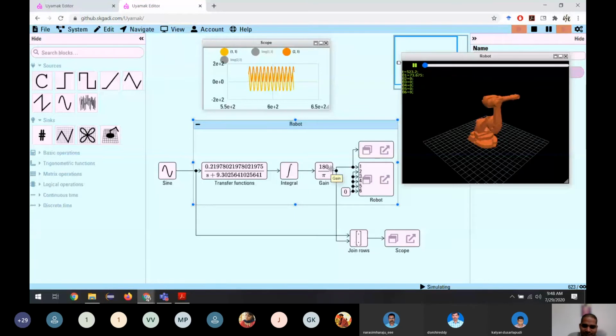Any other doubts? Yes, sir, I have a small doubt. If the load is increased, the inertia is also going to change, sir. Is that not going to affect the response time, sir? Yeah, that's the main thing which we are neglecting because of this R. The robot inertia we are neglecting here because of this gear ratio.